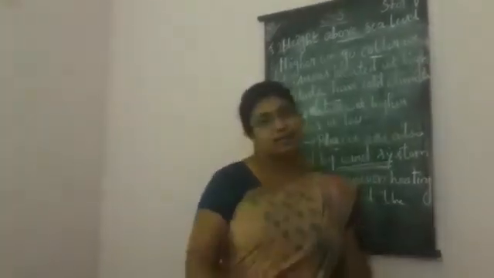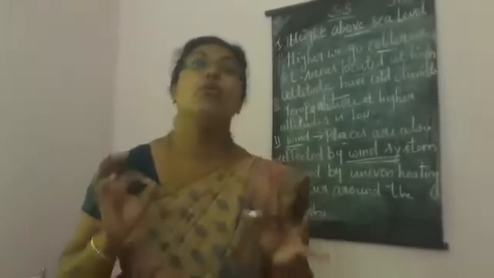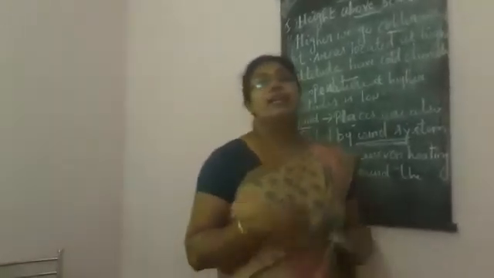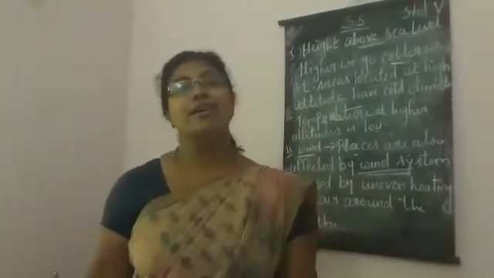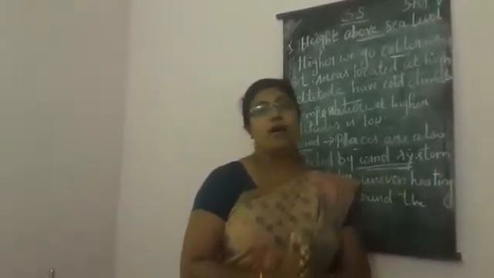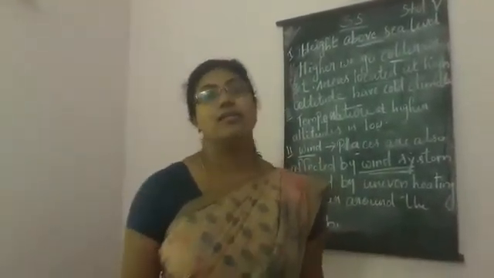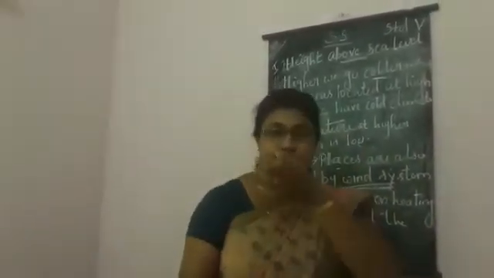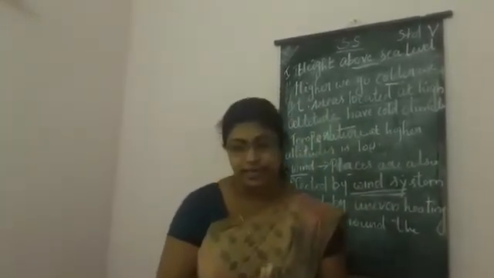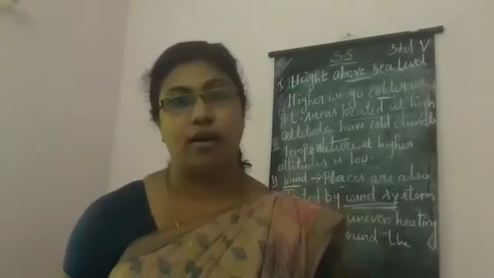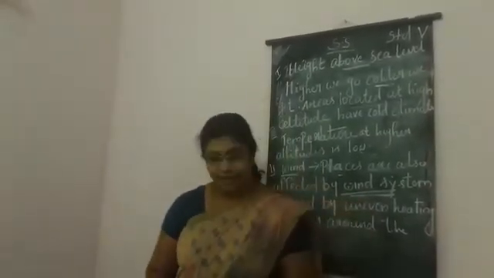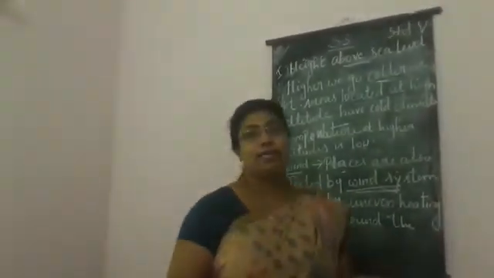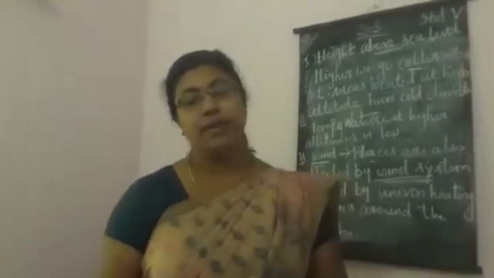So we are moving to the last point, that is humidity. What is humidity? Simply, we can say it is the amount of moisture in the air. The amount of moisture in the air is known as humidity. Other than that, don't think of all other things. You have to just understand what humidity is. Humidity is the amount of moisture in the air, and also humidity is the presence of water vapor in the air.